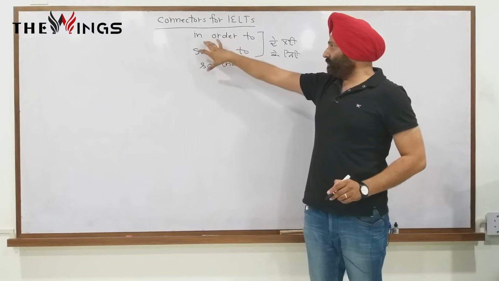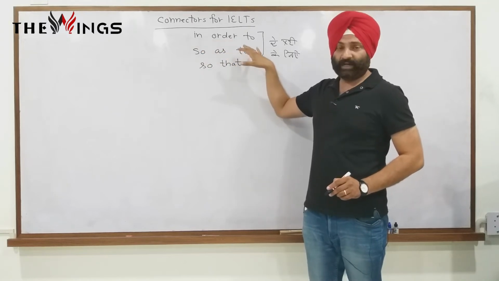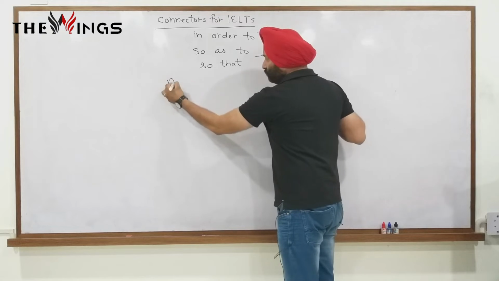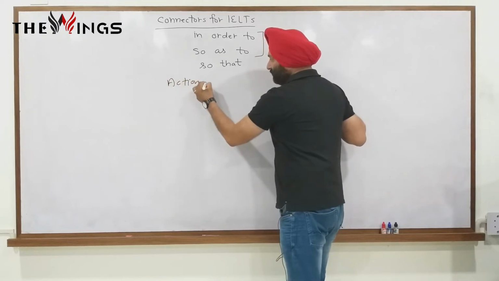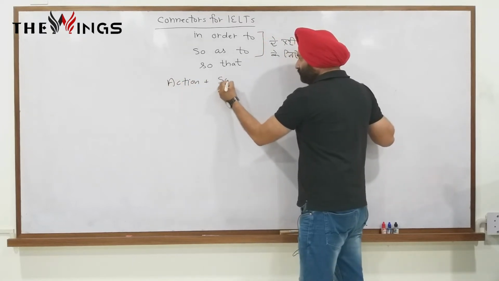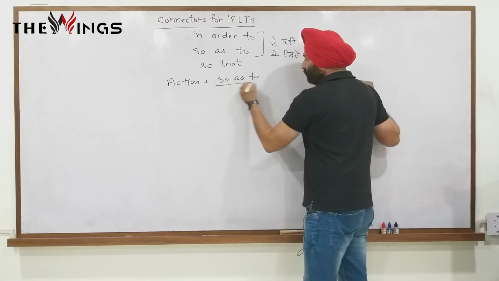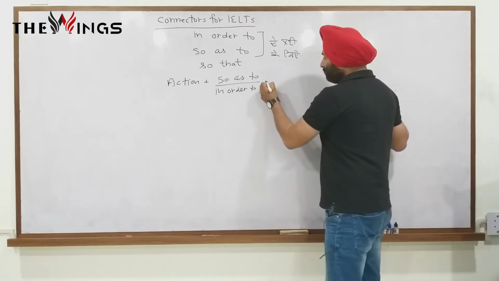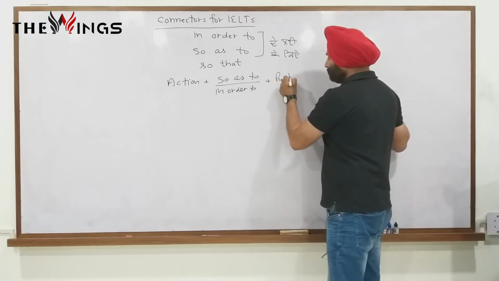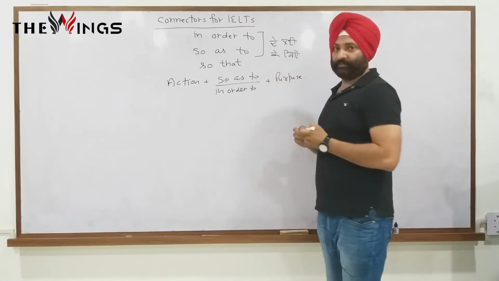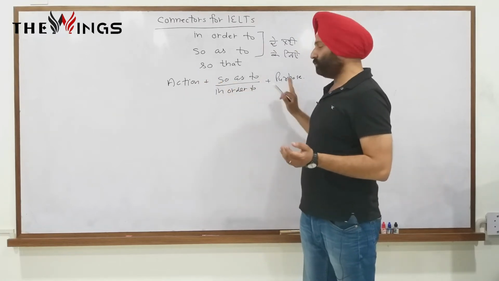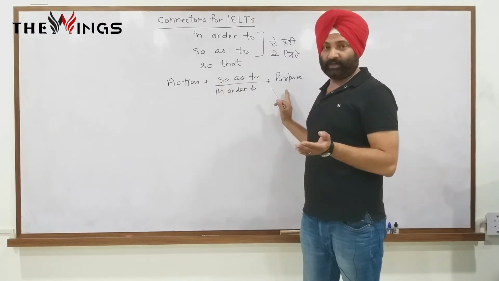So when we use in order to and so as to, how to use them? We have to use one action first. After that we will use so as to or in order to. Both are the same. After that, the purpose. Then what is the purpose? First the action will be taken, then so as to or in order to, then the purpose. So frequently we can use this.